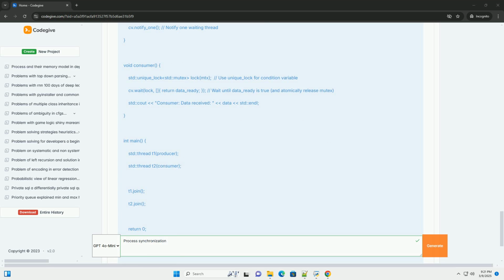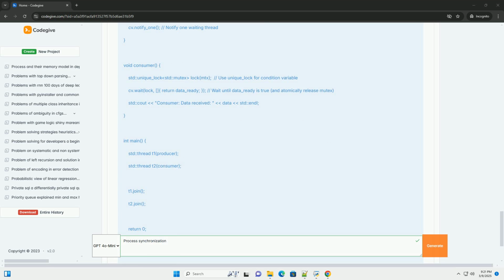Monitors: a high-level synchronization construct that encapsulates shared data and the operations that access it. Monitors provide mutual exclusion and condition variables. Many languages provide monitor-like constructs, for example synchronized methods in Java. Message passing: processes communicate and synchronize by sending messages to each other. No shared memory is directly accessed. Common in distributed systems.